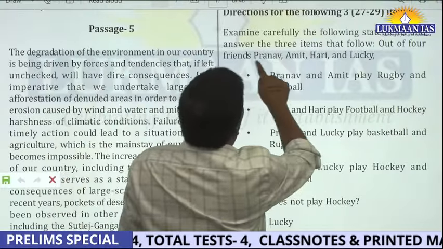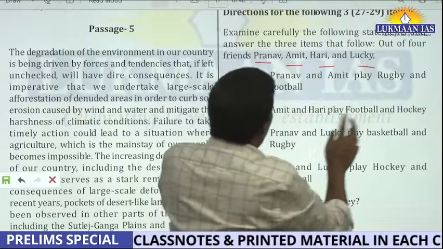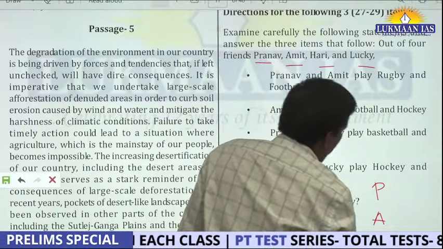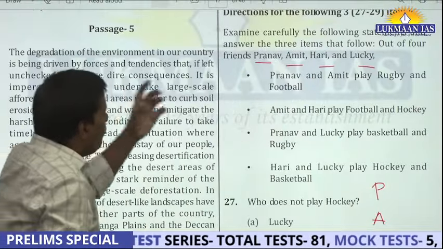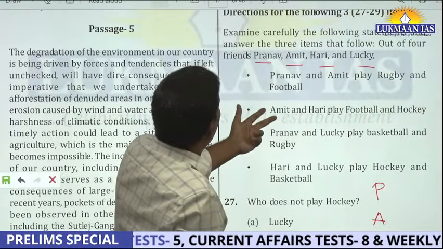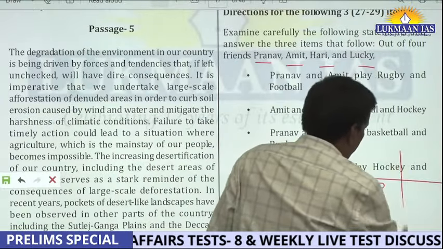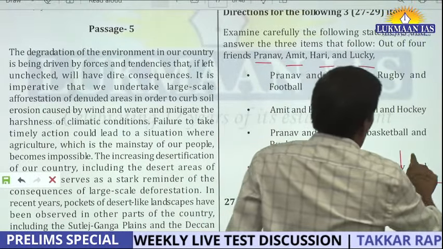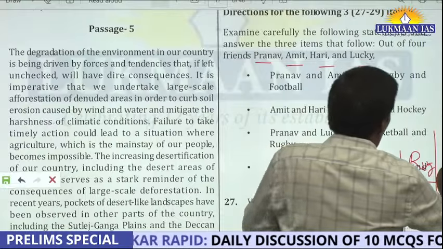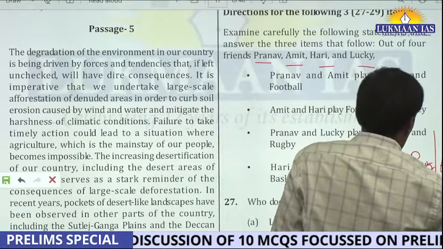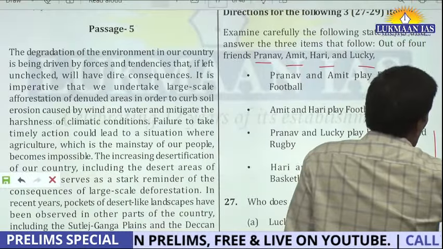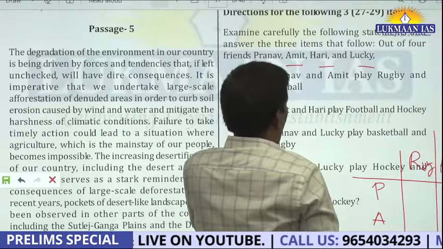Okay, I saw there are 4 people, Pranav, Amit, Hari, Lucky. So in the examination, I am not going to write Pranav, Amit, no. I will write simply P, A, H, L. And it is already embedded in my mind that whenever I see a question like this, I have to make a matrix. Then I know they are talking about some games, right? Pranav and Amit play rugby and football. Okay, I know there is one game, rugby, football. Then they talk about Amit and Hari play football and hockey. Okay, there is another game, hockey. Then they talk about basketball.